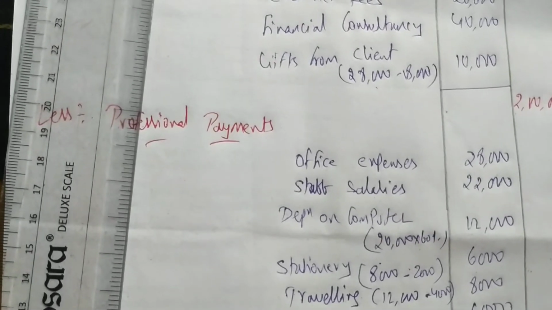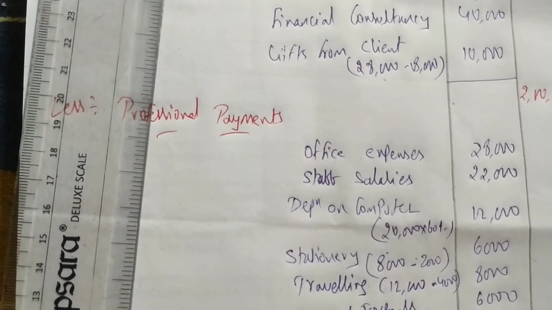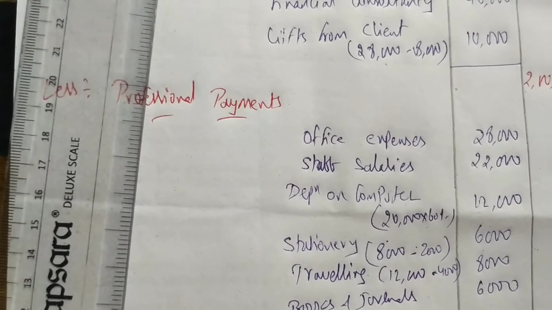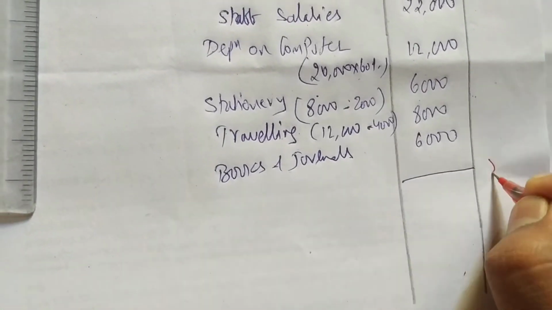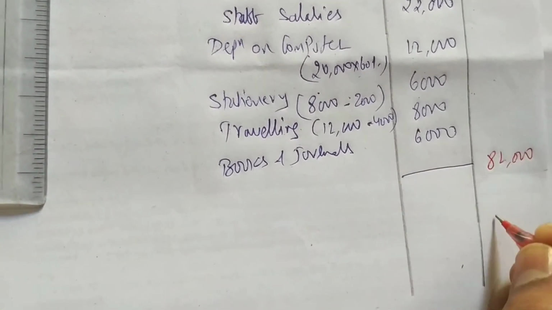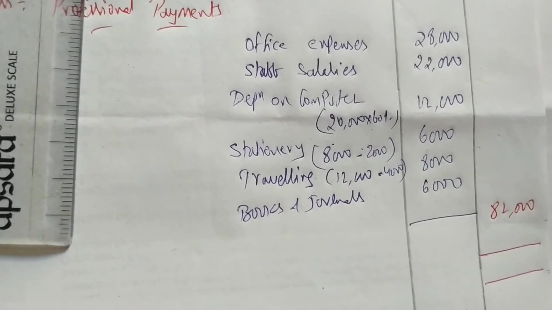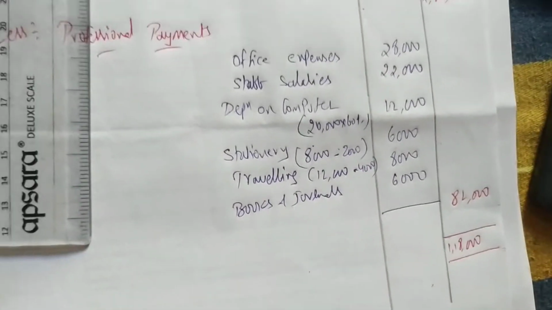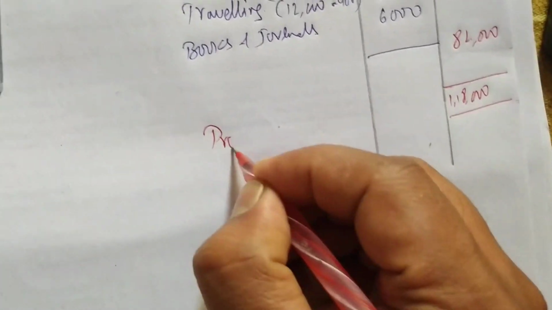First we'll do total of payments. 28,000, 22,000, 12,000, 6,000, 8,000 and 6,000. Total payments we are getting 82,000 rupees. Okay. From 2 lakhs deduct 82,000. You get 1,18,000 as professional income.